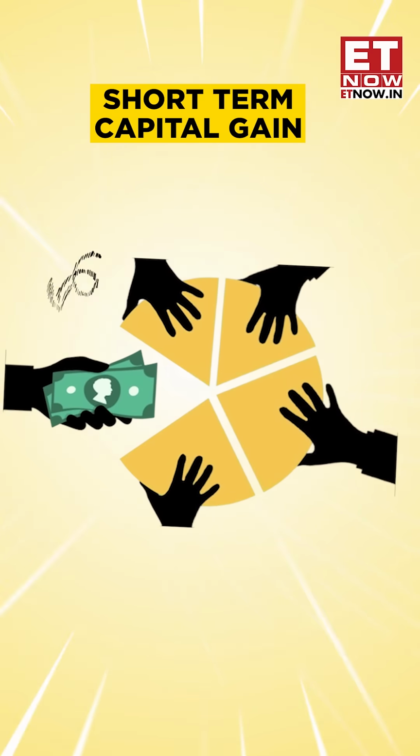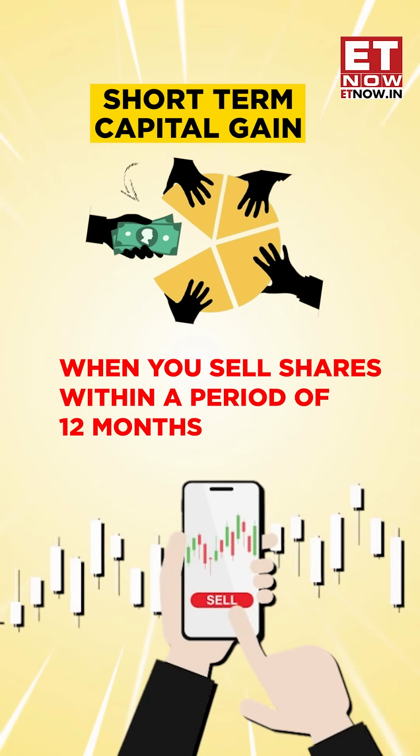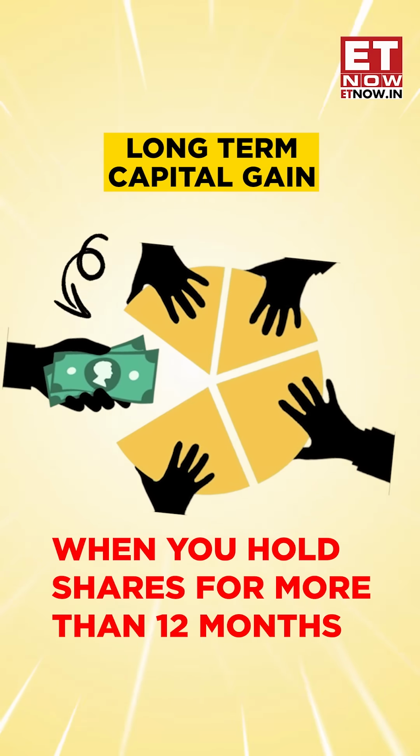Short-term capital gain in the stock market is when you sell shares within a period of 12 months of purchasing and gaining on it. Long-term capital gain is when you hold shares for more than 12 months. So if you sell the shares after a period of 12 months of purchasing and gain on it, it will be a long-term capital gain.